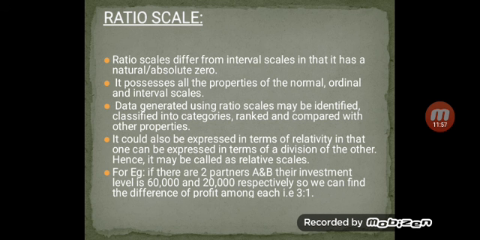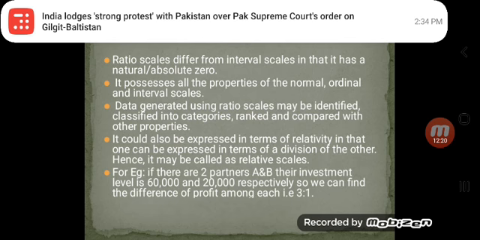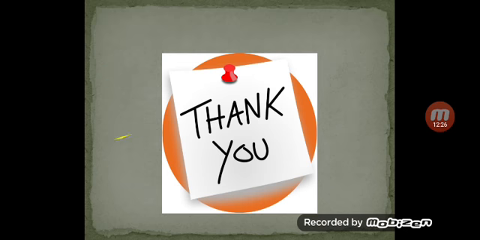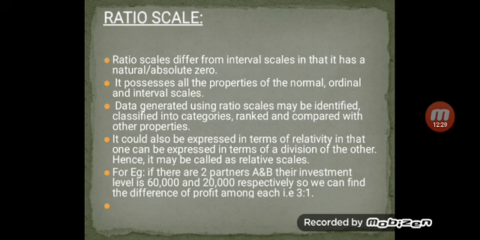Let us go with the same example of the interval scale. If I ask what the temperature today in Bangalore is, and you say 27 degrees Celsius, and the same question is asked for tomorrow, and it is 32, I can see the difference between 27 degrees Celsius and 32 degrees Celsius. That is called a ratio scale. Next, as I have already told you, ratio means, in profit and loss in a partnership, we can say what the profit is, the divided profit. So this is the ratio scale.